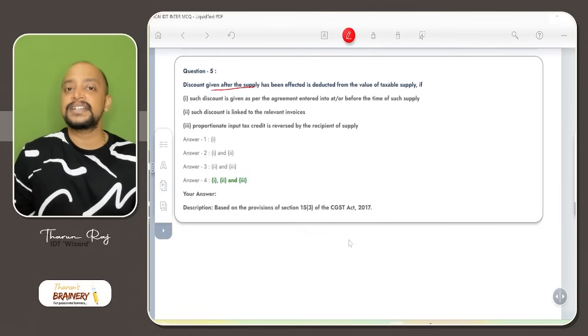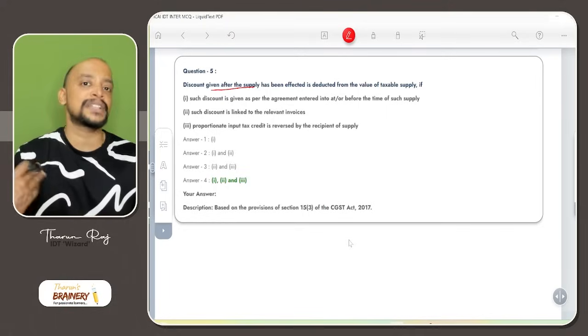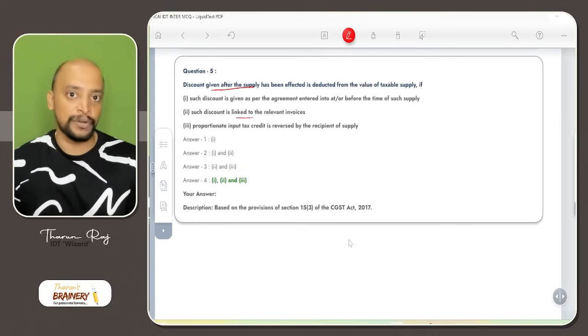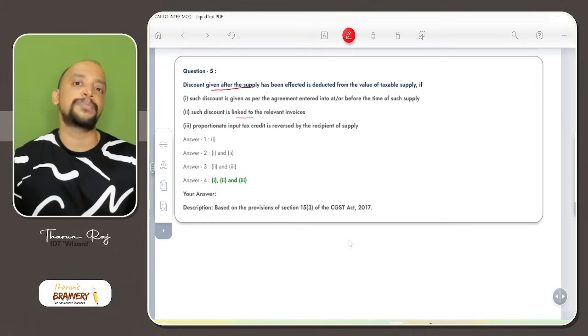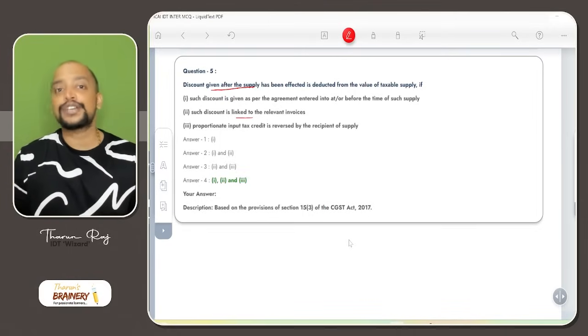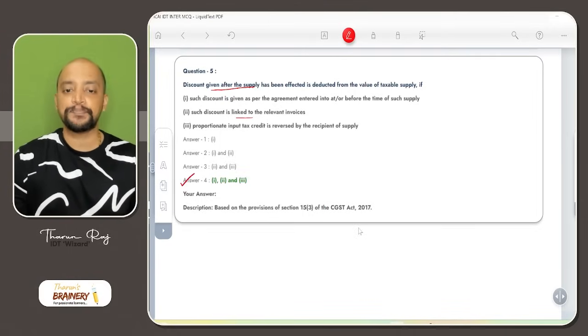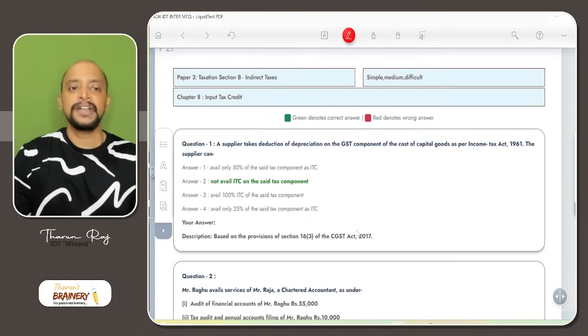Okay, and it is linked to the relevant invoices, and proportionate ITC is reversed by the recipient. Whenever a credit note is given by the supplier to the recipient, how will it be linked to the relevant invoices? By giving a credit note. So based on the credit note, the recipient has to reverse the ITC. So all these three conditions should be satisfied. Then next one, we are moving on to the input tax credit chapter.